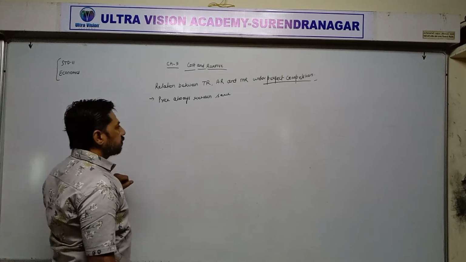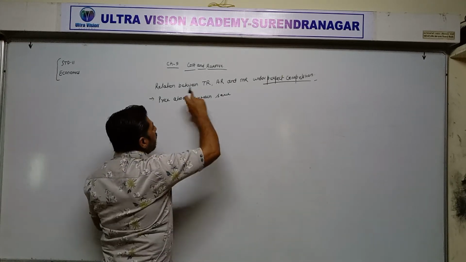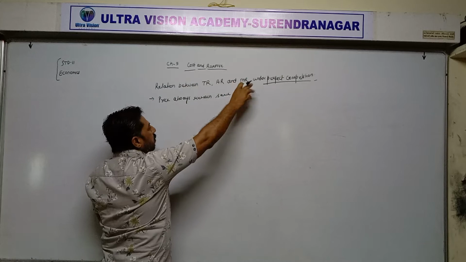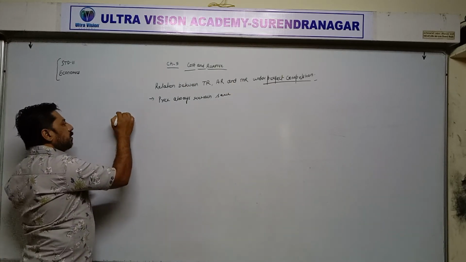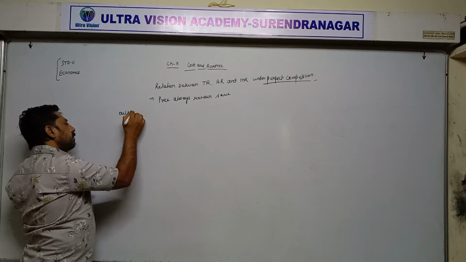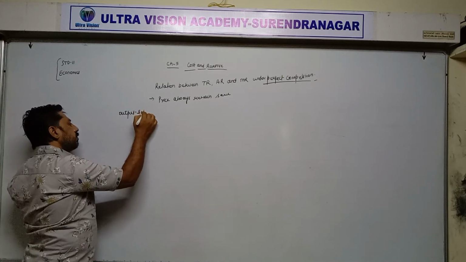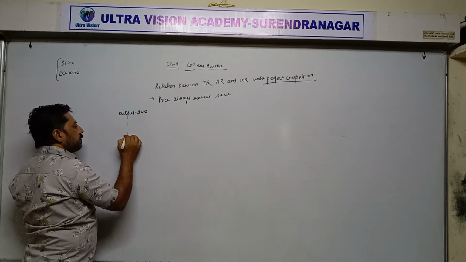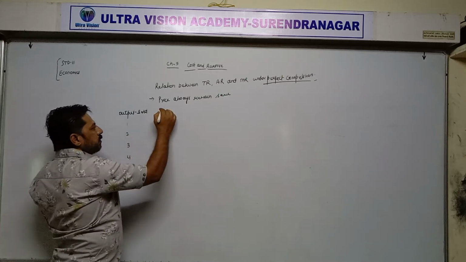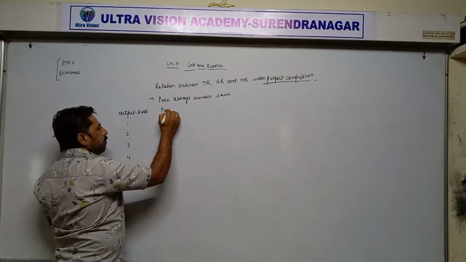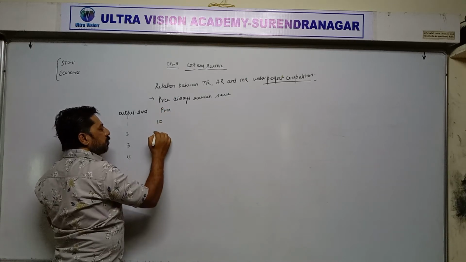Now on this basis, I am going to explain the relation between TR, AR and MR under perfect competition. Output sold, suppose 1, 2, 3, 4. Price, suppose 10 rupees.